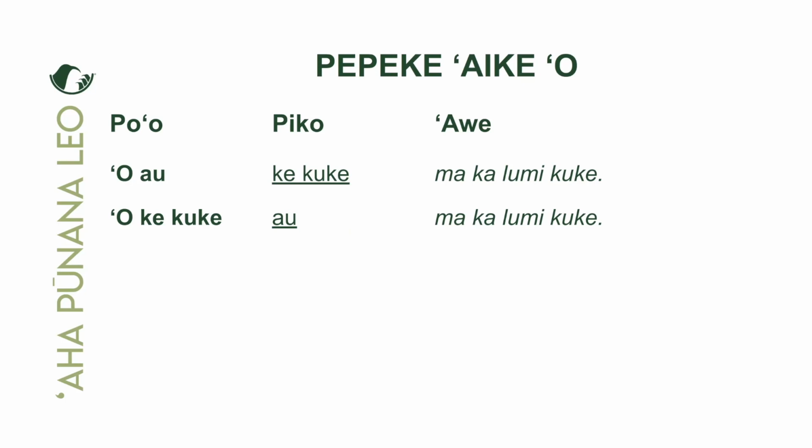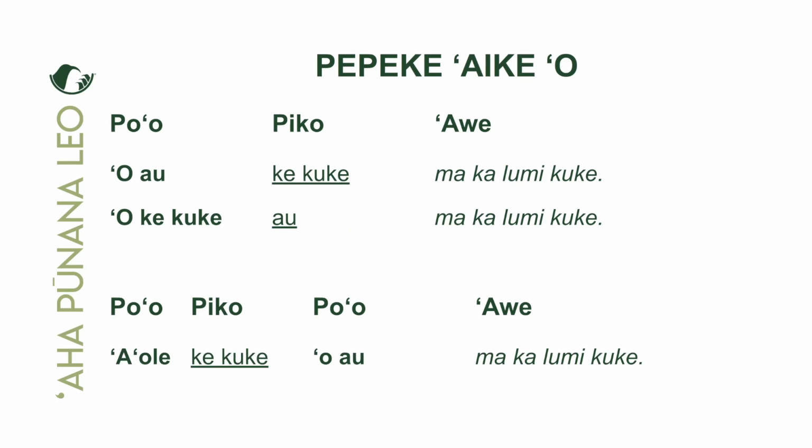All right, so let's negate this again for good measure. What goes into the po'o 'ekahi? 'Ole. Piko stays the same. 'O wau will go into the second po'o position, followed by the 'ā'ī makalumi kuke. Let's confirm. 'Ole ke kuke 'o wau makalumi kuke.